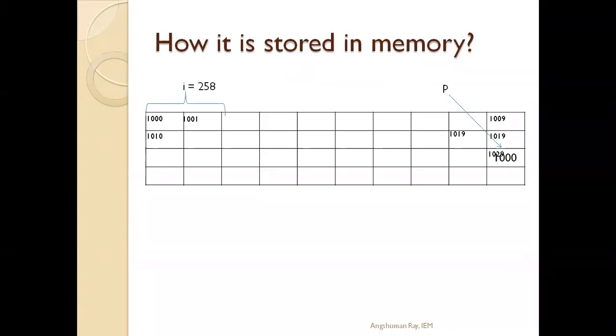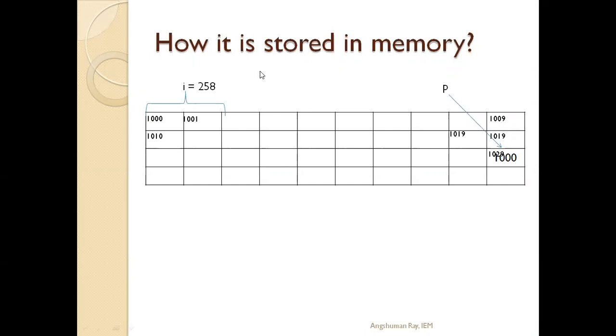Let us consider that locations 1000 and 1001 are allocated for variable i. Another variable of pointer type is declared, at location 1029. Then it is told that p is equal to ampersand i.